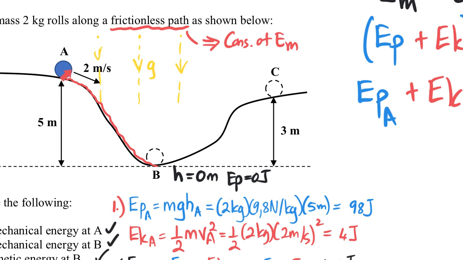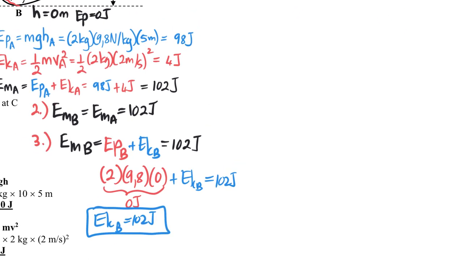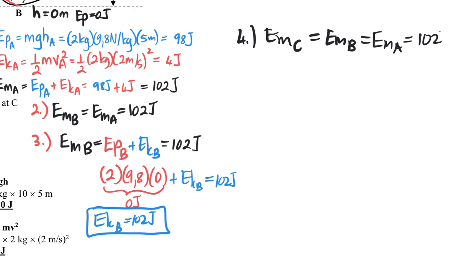So as the ball goes down, the potential energy gets less and the kinetic energy gets more. But then as the ball moves up, the kinetic energy is going to get less and the potential energy more. But the mechanical energy at C is going to be the same as the mechanical energy at B and at A. So therefore we can say, number 4, the mechanical energy at C is also going to equal the mechanical energy at B, which we know equals the mechanical energy at A, which is 102 joules.